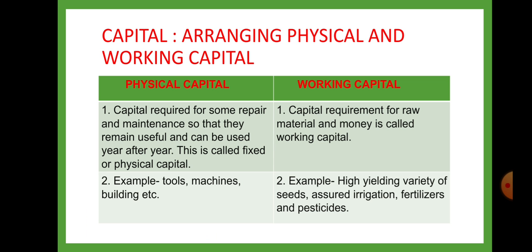Working capital. First point, capital required for raw material and money is called working capital. That means it is very essential for the production to be carried on. Without that, we cannot do production of farm activities. Like for example, seeds, fertilizers, pesticides. Example, high yielding variety of seeds, assured irrigation, fertilizers and pesticides.